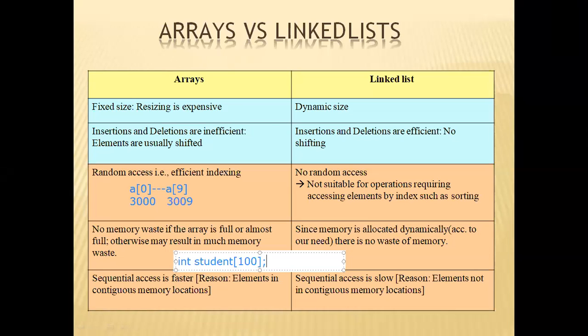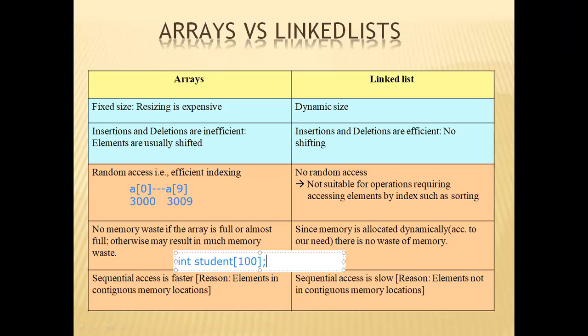At the same time, int student[100] means 100 memory locations are already reserved in the memory. Now, say I stored only the marks of 10 students. Though I use 10 or 20 locations, all the 100 locations are already reserved. If you have reserved a seat in the train, though you may use that seat or may not use it, it is reserved.